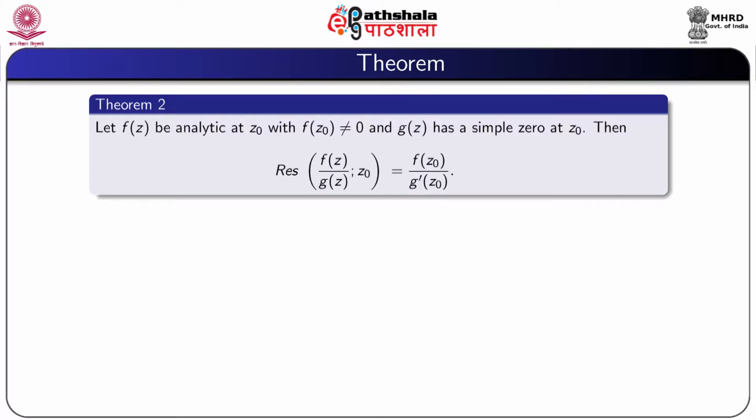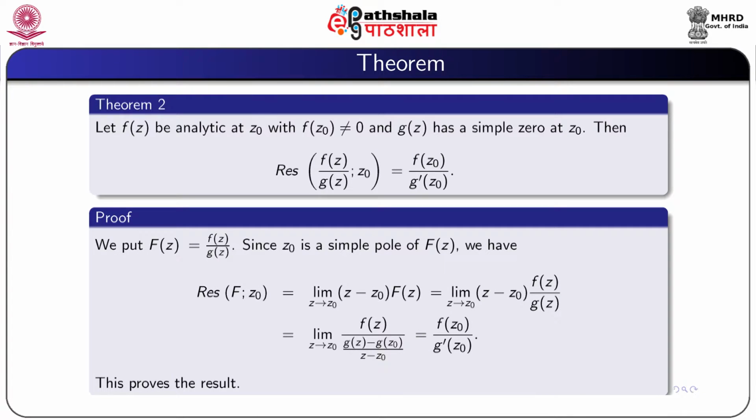We prove another result. Let f be analytic at z0 with f(z0) not 0 and g(z) has a simple 0 at z0. Then the residue of f(z) by g(z) at the point z0 is equal to f(z0) by g dash (z0).